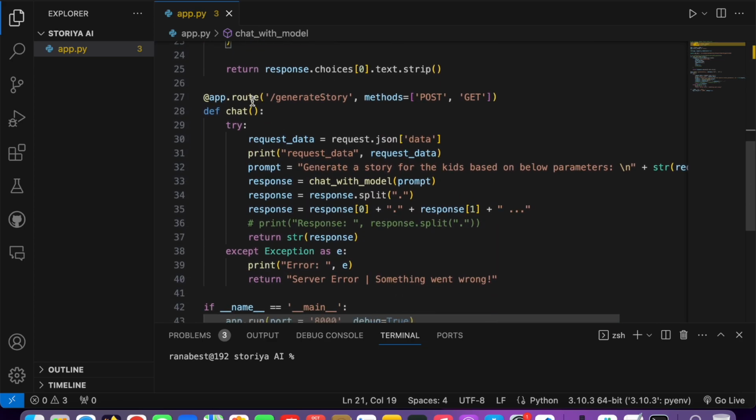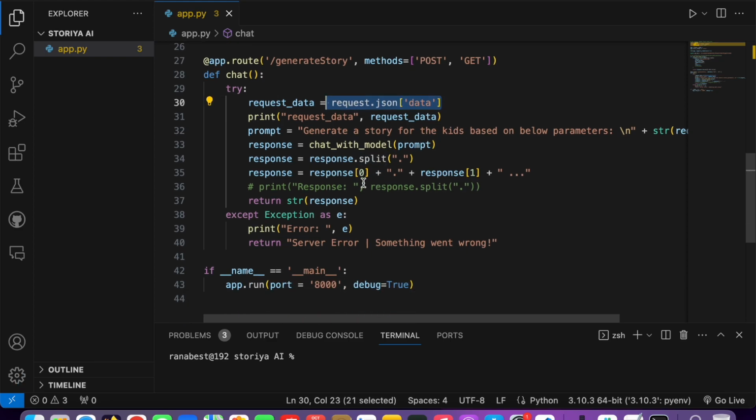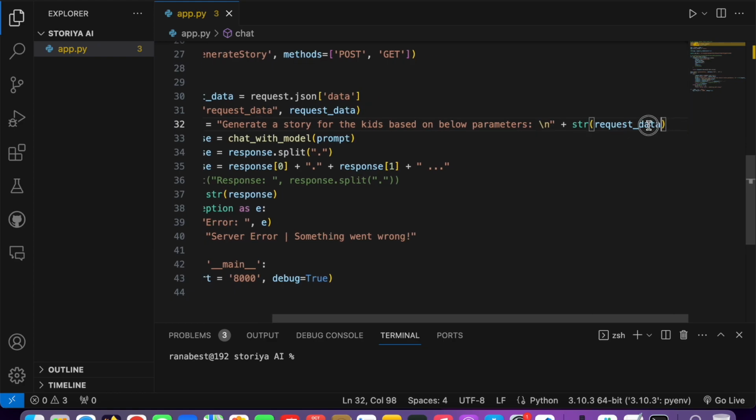I just created an API like this, and I get a question from the user about what kind of story the user wants, all his information. Then I created that prompt: generate a story for kids based on the below parameters. These parameters are coming from the front end side. Let's say the user is planning to generate a story for a 5 year old kid, what the story is about, what its genre is, and all that stuff. That information comes from the front end side.